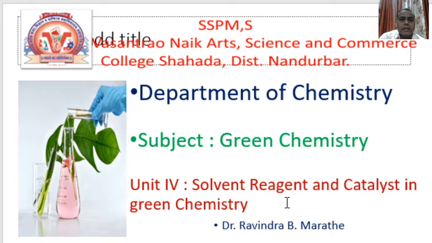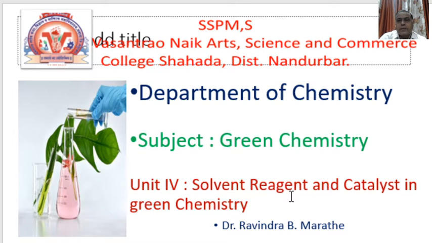Solvent, reagent and catalyst are very important in any chemical reaction or any industry, because without solvents no chemical reaction is carried out, and without reagents or catalysts no chemical reaction is carried out. Hence, this solvent, reagent and catalyst should be environmentally friendly, meaning they should not pollute the environment.